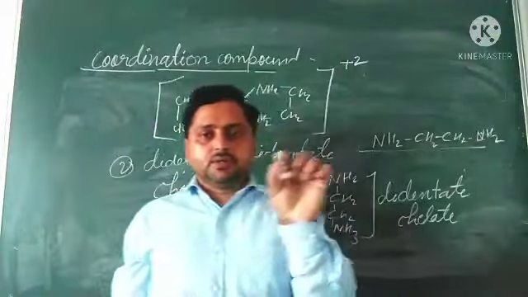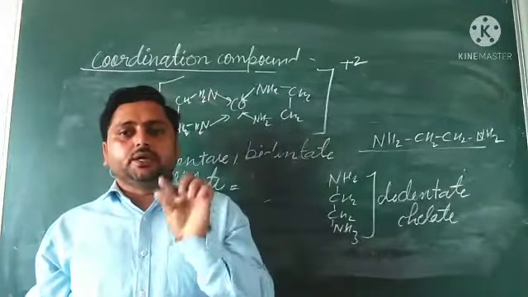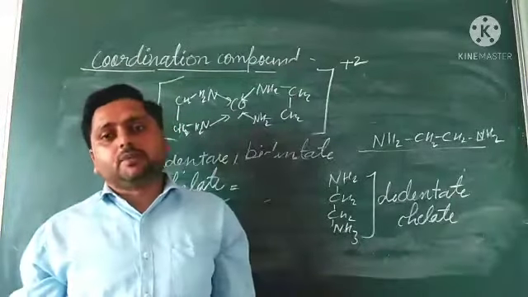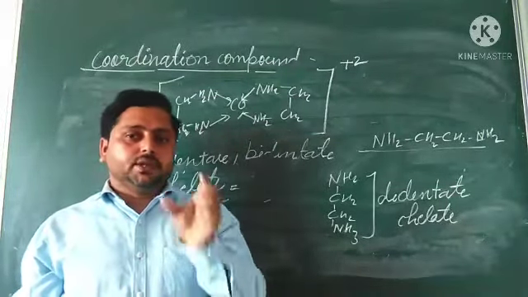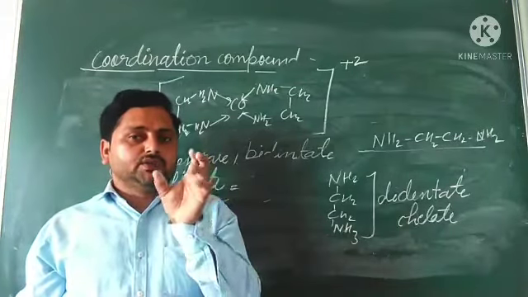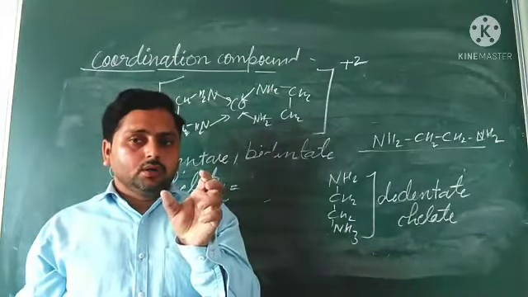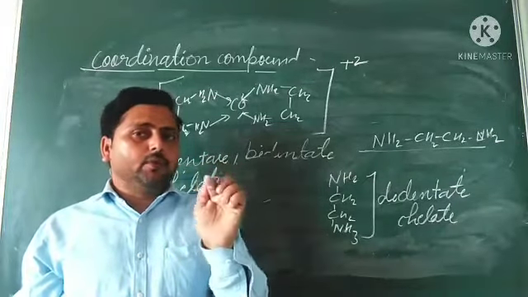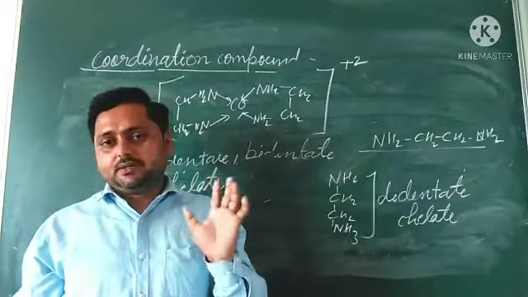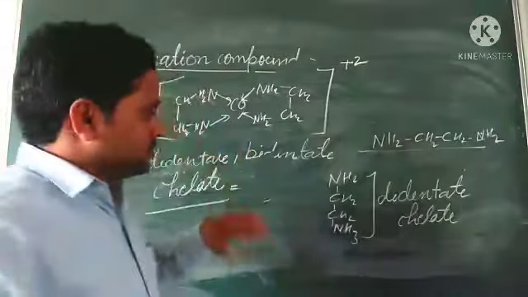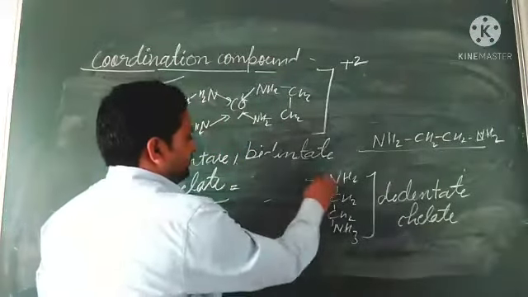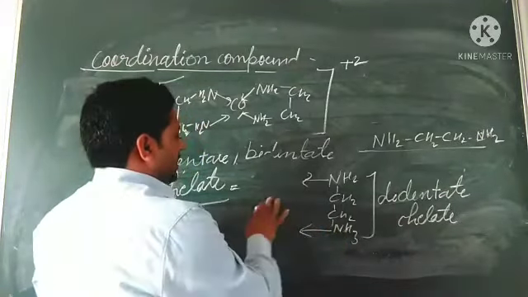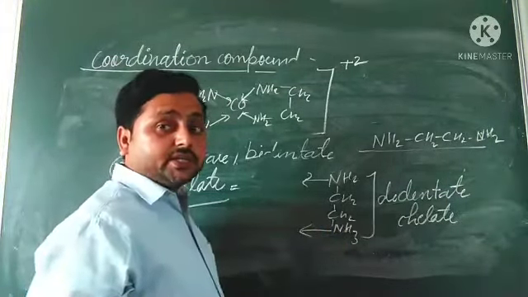In simple words, chelate ligands form more than one bond to the same central metal atom. Means in a chelated complex, at least two atoms can form coordinate bonds to the central metal atom. Let us see here: this can form a bond and this can form a bond to the central metal atom. So this complex is known as a chelated complex.